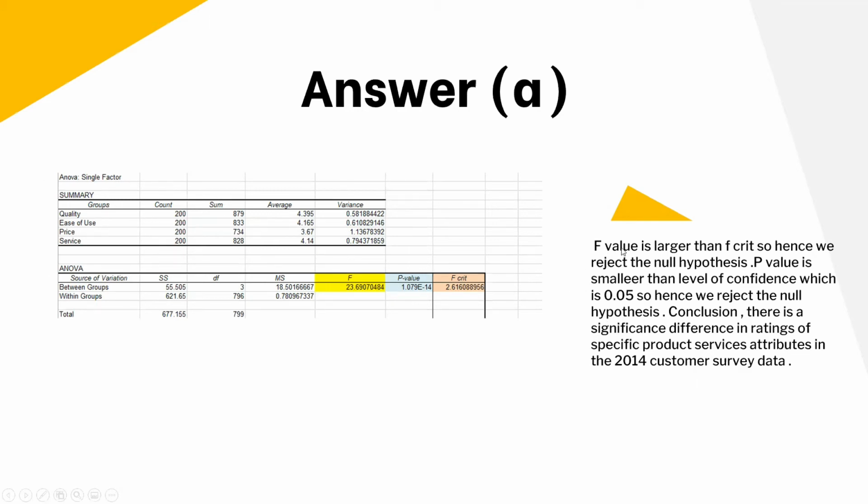This is the interpretation from the answer. F value is larger than F critical, so hence we reject the null hypothesis. P value is smaller than the level of confidence, which is 0.05, so hence we reject the null hypothesis. As a conclusion, there is a significant difference in ratings of specific product and service attributes in the 2014 customer survey data. Moving on to the next question.